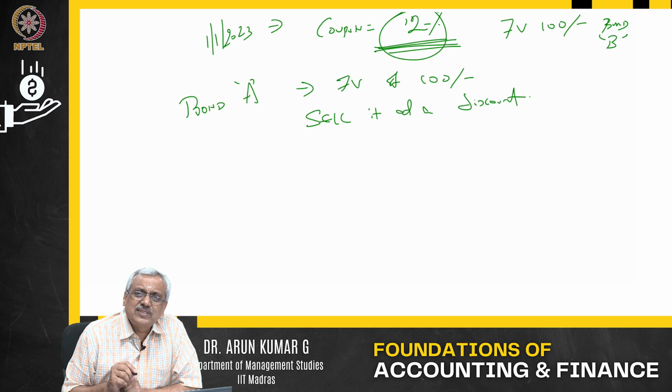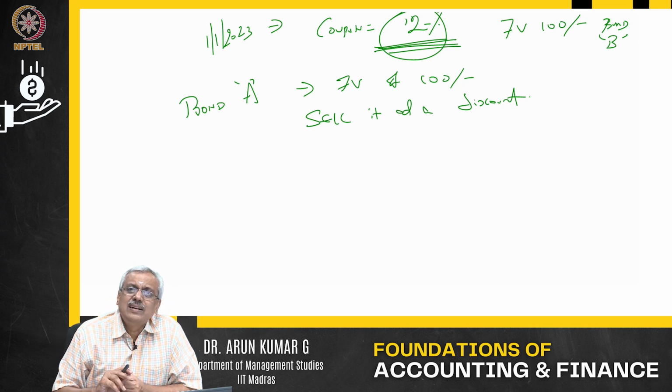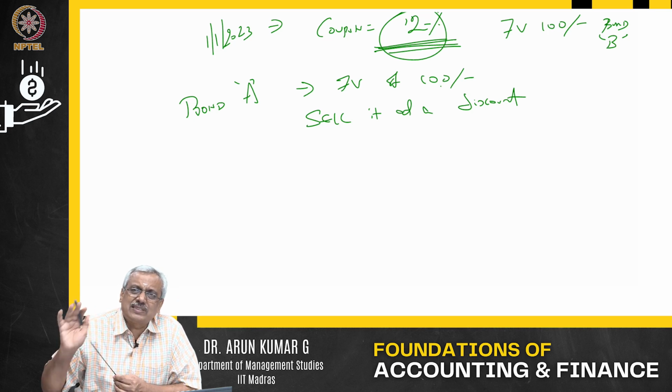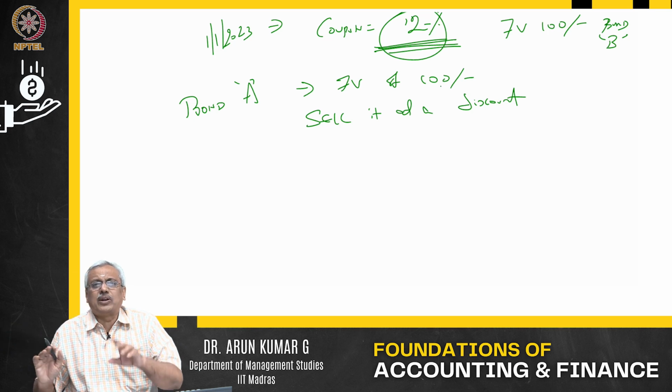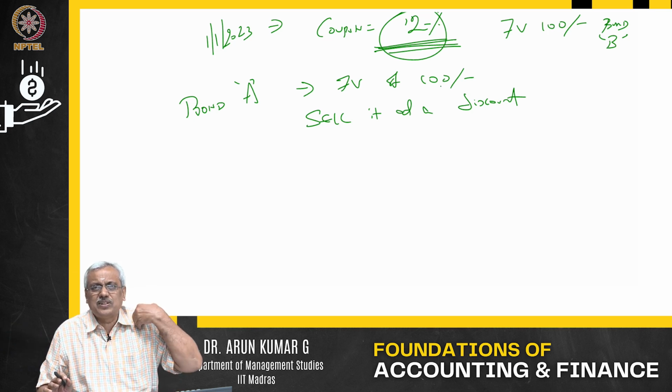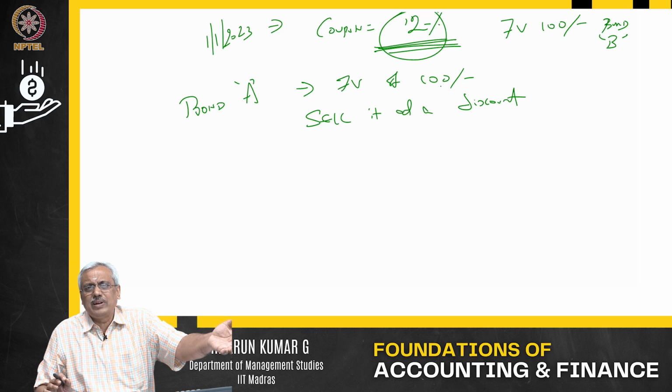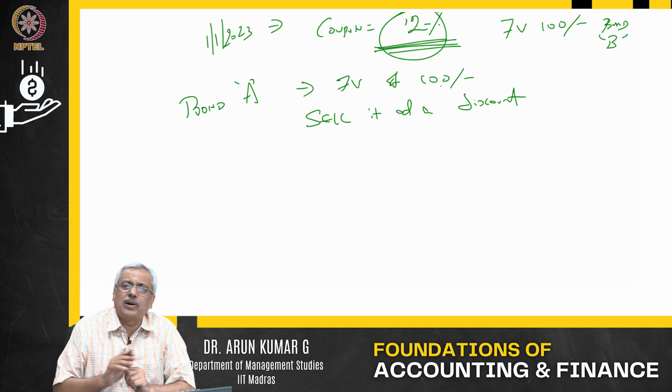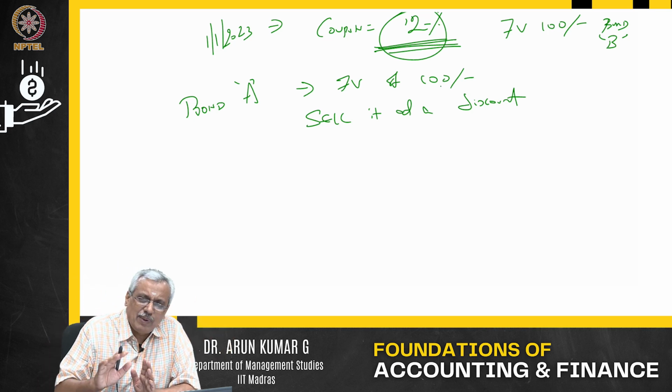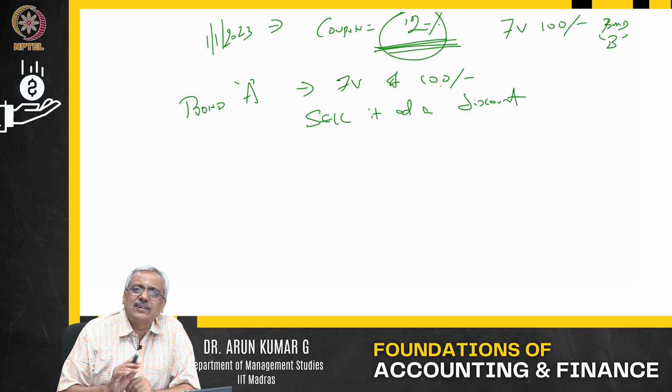Why does he have to sell it at a discount? Because let us say the bond is issued by RBI. RBI will continue to pay 10% interest on that for its lifetime. It doesn't care who is holding the bond. You hold the bond for 3 years, you transfer it to me, now I will hold it for 2 more years, and I will get the same 10% on that bond. They will pay exactly 10% on the $100.